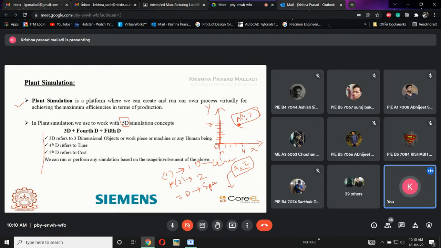Now, if I consider this in a space, what are the points? I have given some z value also here, say z is 50. Now, what will be the point? 4, 7, 50. Which means this is a three-dimensional object. For every object which we are going to manufacture, there will be 3D values.